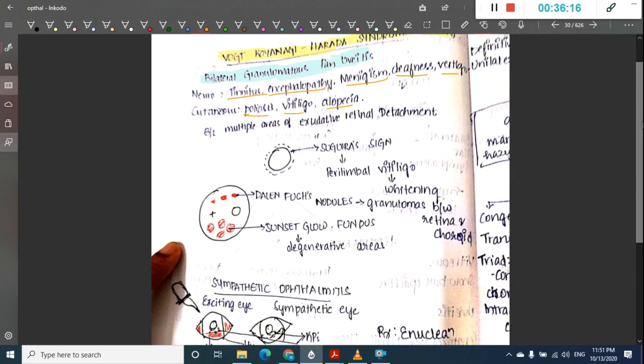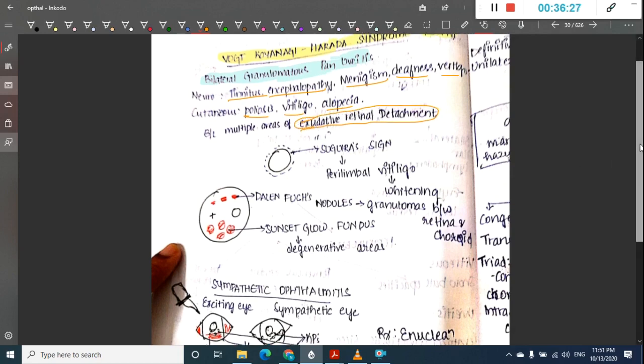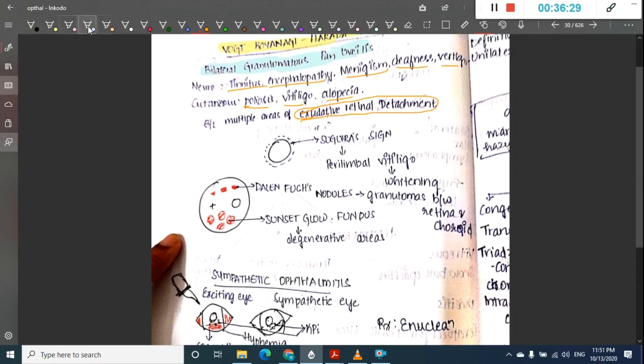You can see multiple areas of retinal exudates. Exudative retinal detachment is seen. And you have a sign which is called Sugiura's sign. In Sugiura's sign, there is perilimbal vitiligo, that is perilimbal whitening.